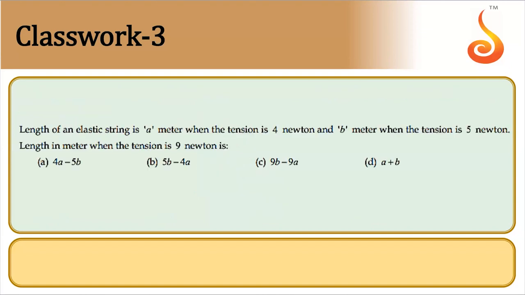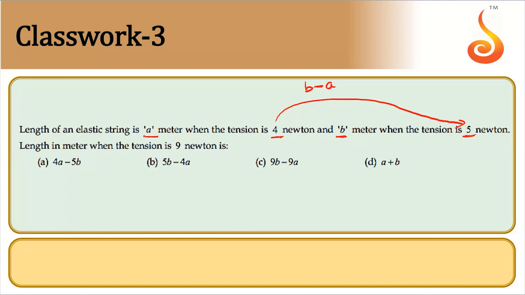Length of an elastic string is A meter when the tension is 4 Newton and B meter when tension is 5 Newton. Length in meter when the tension is 9 Newton is. So length of the string is A meter when 4 Newton force is applied, and when 5 Newton force is applied, length becomes B.